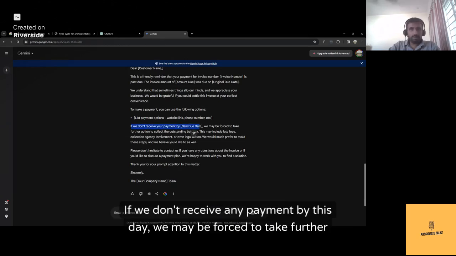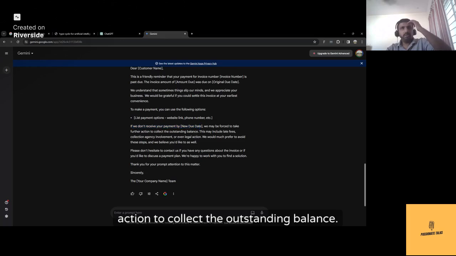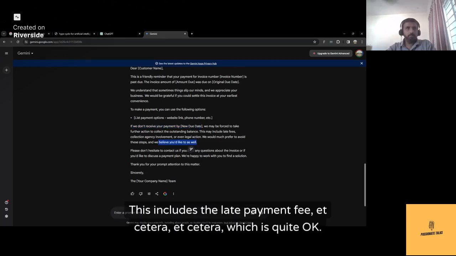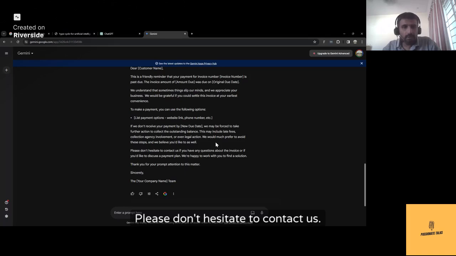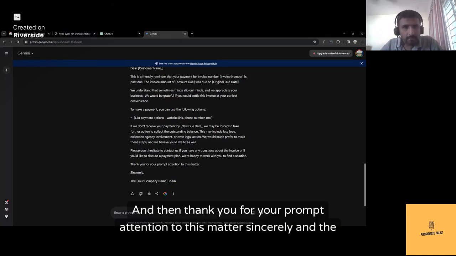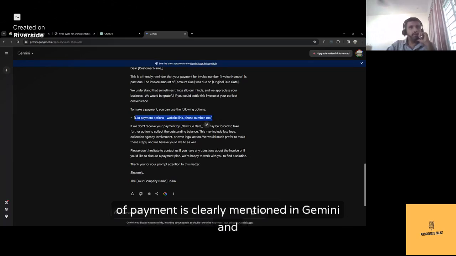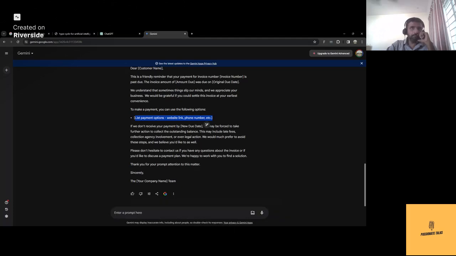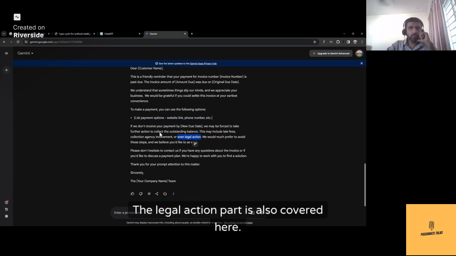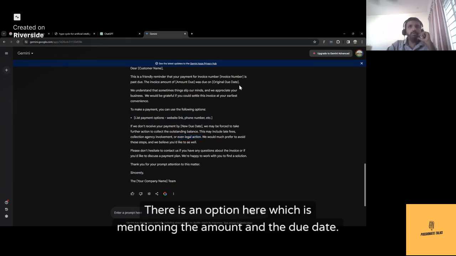If we don't receive any payment by this day, we may be forced to take further action to collect the outstanding balance. This includes the late payment fee, etc., etc., which is quite okay. Please don't hesitate to contact us, etc., etc. And then thank you for your prompt attention to this matter. Sincerely, and the title, the group name, or company name. So you can see that the website link or the mode of payment is clearly mentioned in Gemini, and the legal action part is also covered here. There is an option here which is mentioning the amount and the due date.